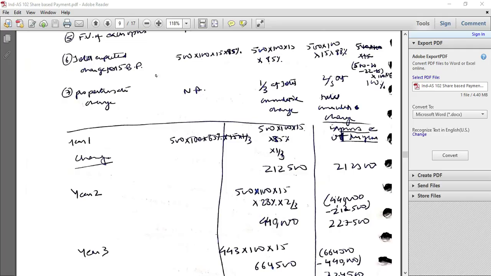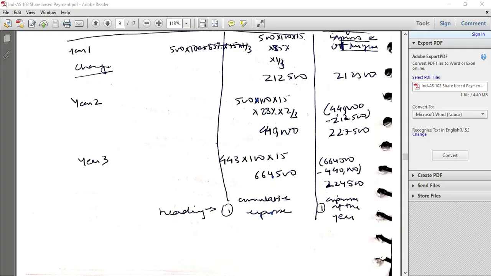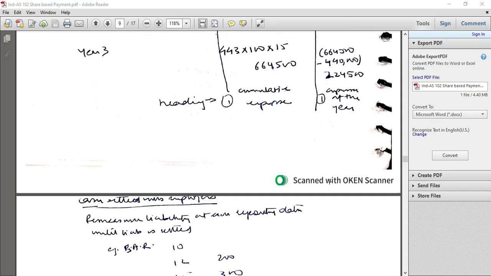In year 3, 443 into 100 into 15, that is 664,500. 664,500 minus 4,40,000 would be 224,500, the expense for the year.